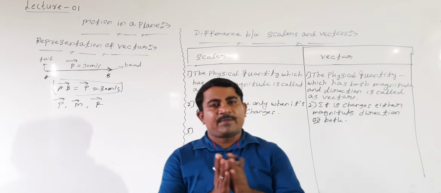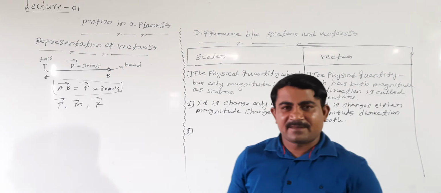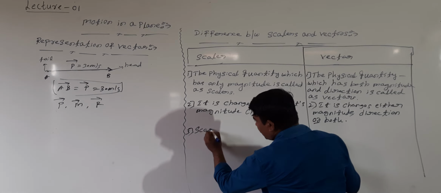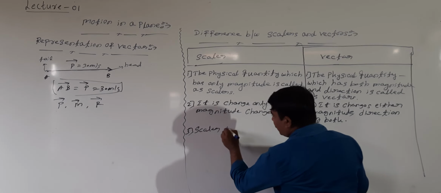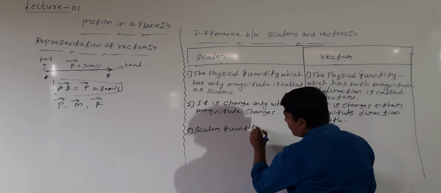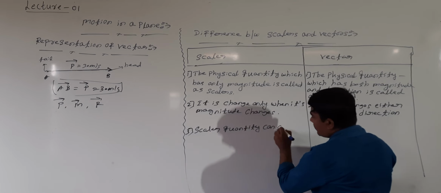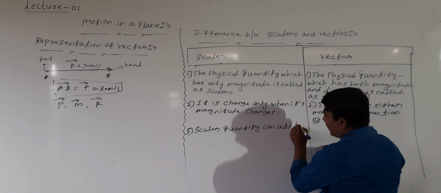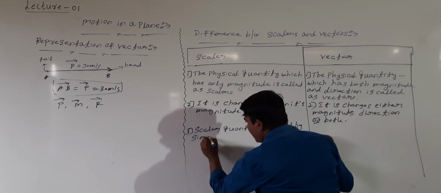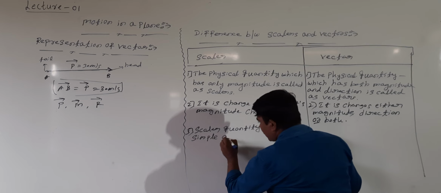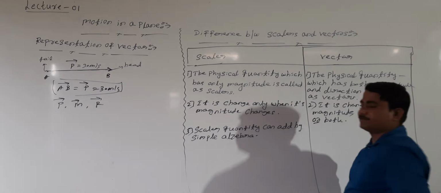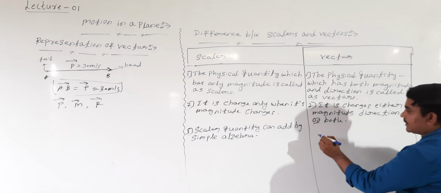Next, third one. A scalar quantity can be added by simple algebra. But what about vectors?